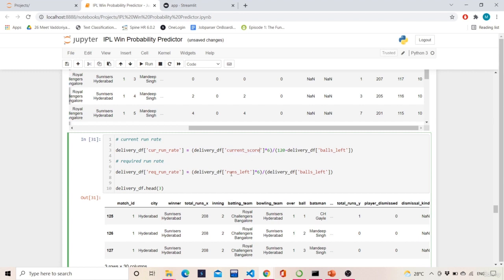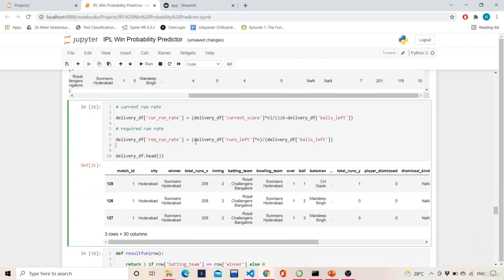Instead of current score, we will say the runs left. Let's say 200 runs was the target and my current score is 100, so 100 runs are left. And how many balls are left? Let's say the score is 100 at 10 overs, so 60 balls are left. In 60 balls I need to score 100, so 100 times 6 is 600, 600 by 60, 10. 10 is the required run rate. If I go with the pace of 10, I can complete it. So this current run rate and required run rate is calculated.